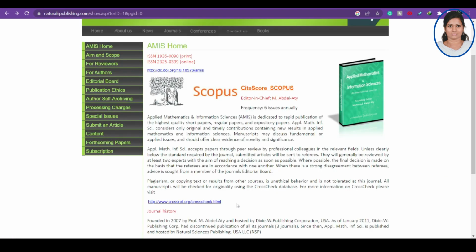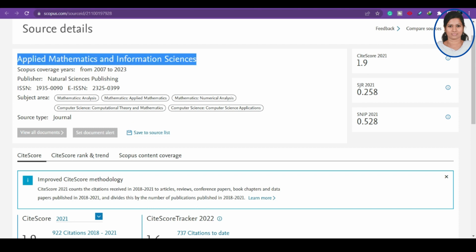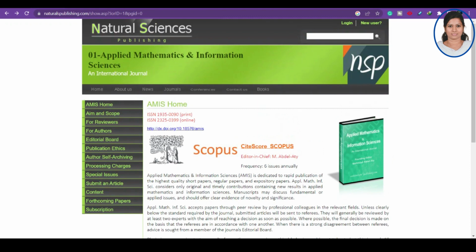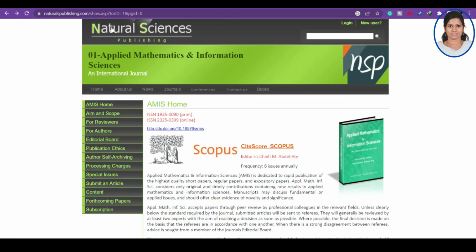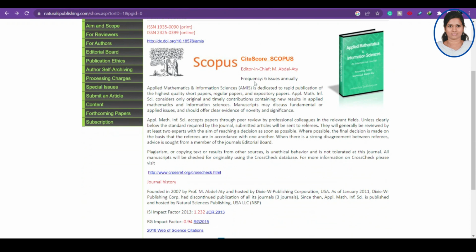You can find the complete information if you search in Google, and you can find this page. This is Applied Mathematics and Information Sciences, and the publisher is Natural Sciences. Here you can see that this is 6 issues per year. This is an important thing which you should see.